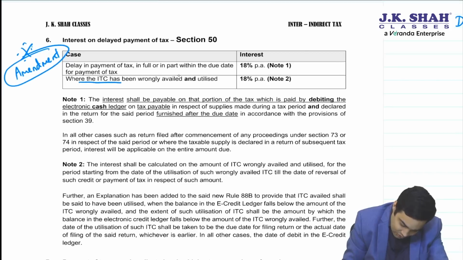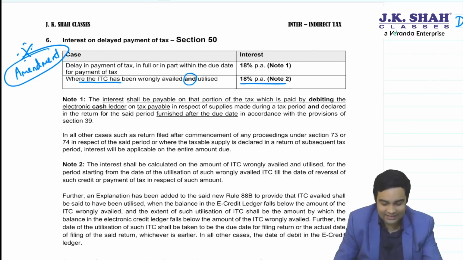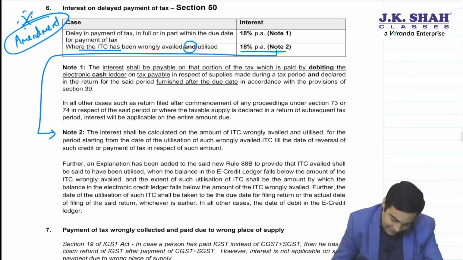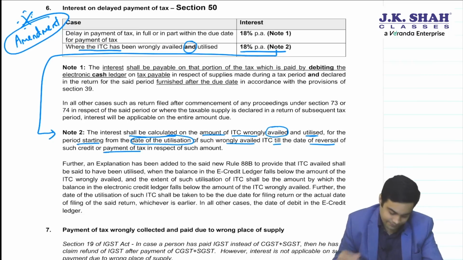ITC wrongly availed and utilized. Interest at 18% per annum. Let's see note 2. Interest shall be calculated on the amount of ITC wrongly availed and utilized from the period starting from date of utilization till the date of reversal or payment of such amount.